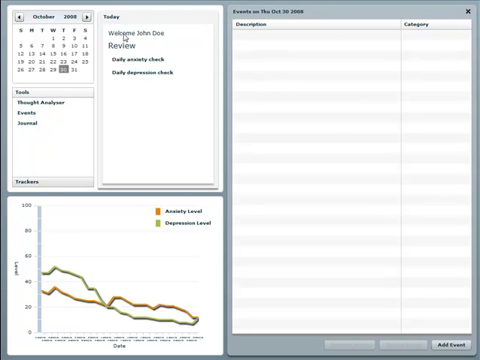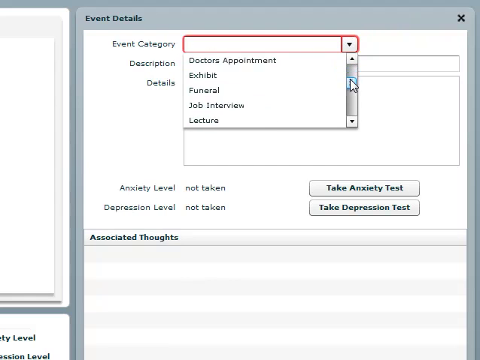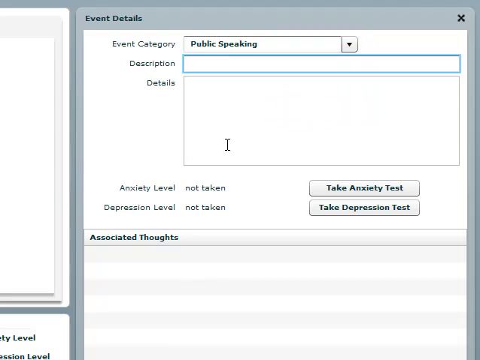So if you go into events, just click the events tool button, and then your existing events will show here if you've already added some in the past, or hit add event to add a new one. He hasn't got any events listed, so he's going to hit add event to add a new one. First thing it asks is an event category. So we can select from the previously defined categories or enter a new one. So here we're going to say, oops, got some public speaking to do.